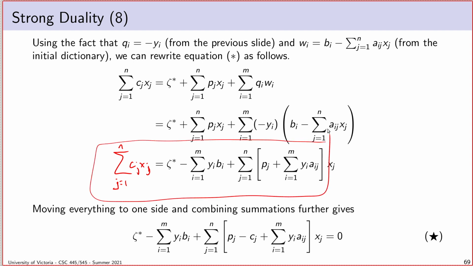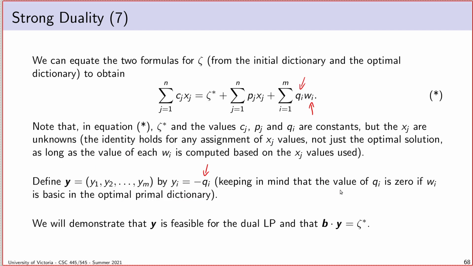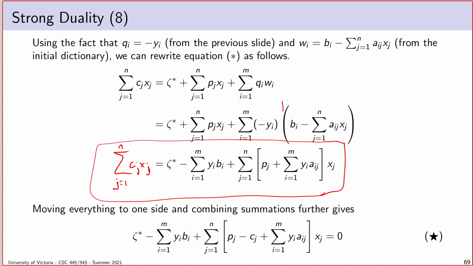And remember what I said earlier. This isn't just a relationship I've discovered about the optimal solution. This is a relationship that holds for any assignment of x values, as long as I compute the w's accordingly. Here, because of this substitution I did, this is the computation for wi.